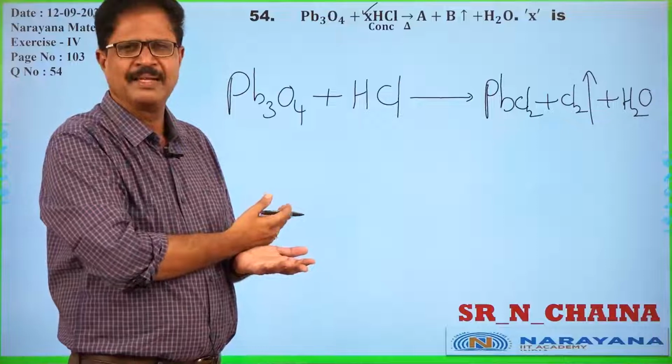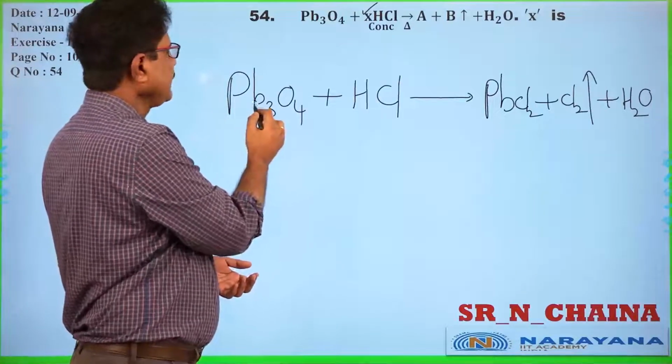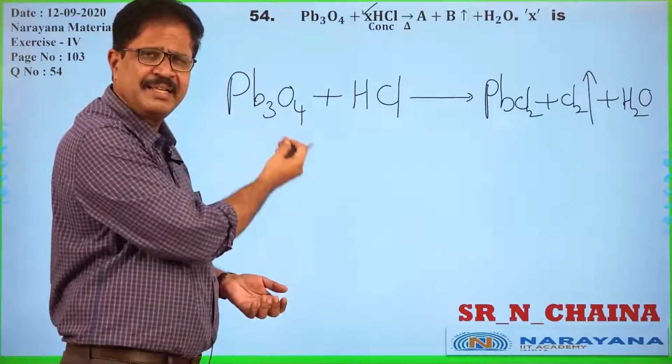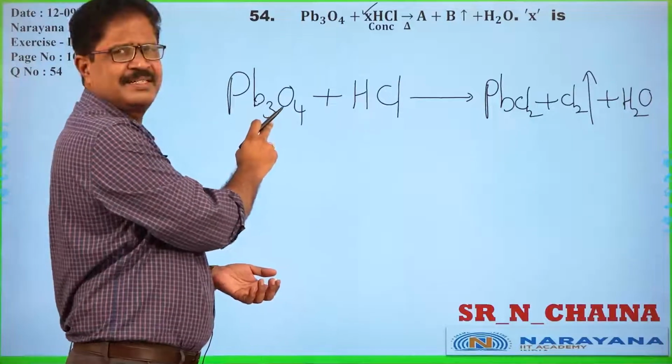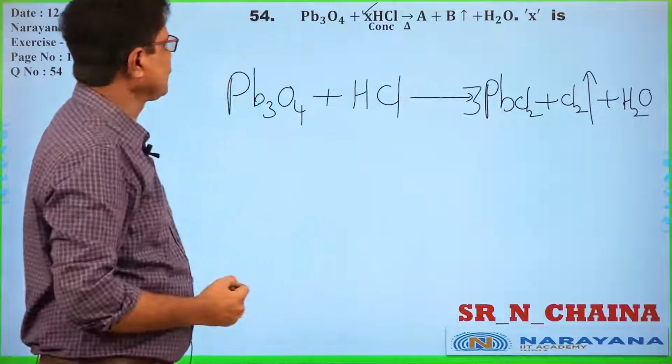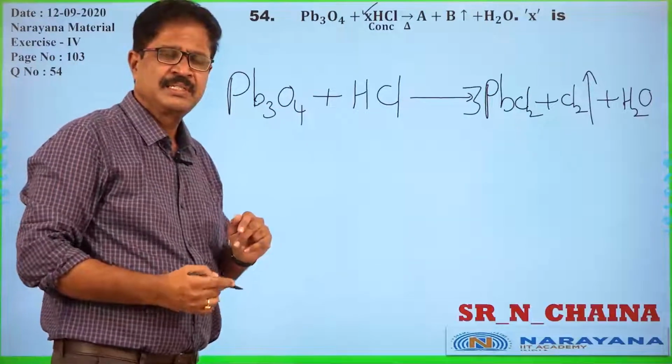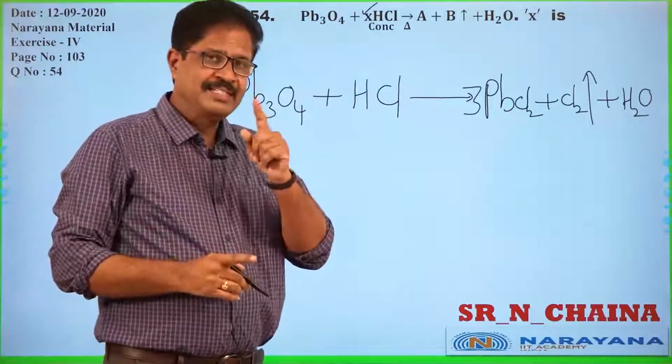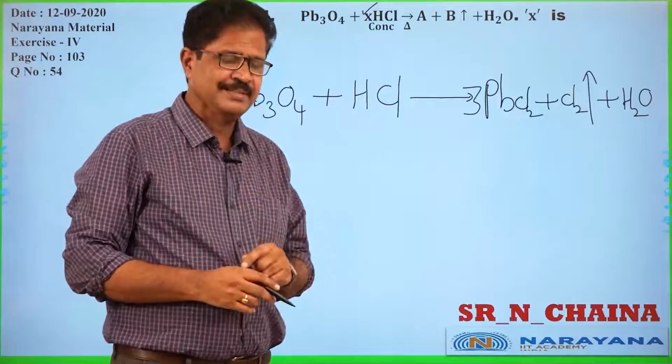So let us go with balancing. How many lead atoms are present? 3 on this side, so I can keep 3 here. While balancing equations, a secret is there.